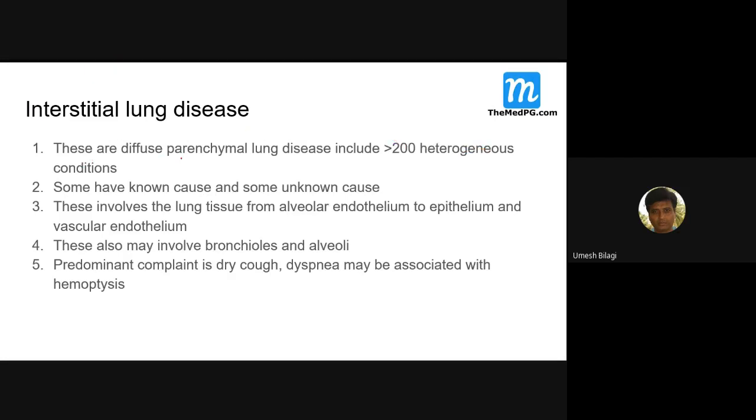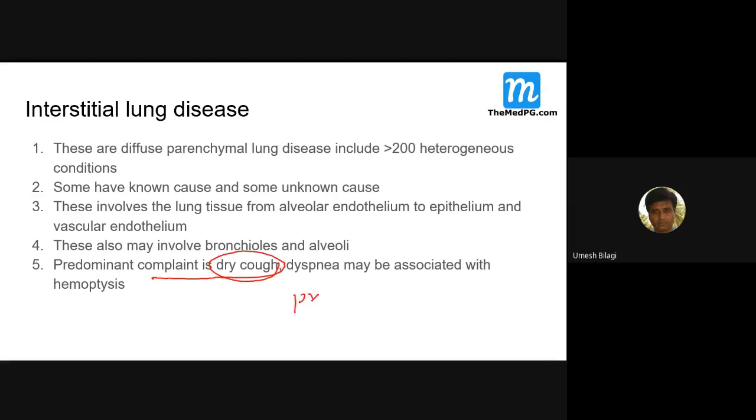So these are the diffuse parenchymal lung diseases. Some have a known cause, some we don't know the cause. When you don't know the cause, you call it idiopathic. So IPF is one of them. These involve the lung tissue from alveolar epithelium to vascular endothelium. Nothing is left inside the lung parenchyma. Even the alveolus can be filled with granuloma. Even the terminal bronchioles and alveoli can be filled with granulation tissue. So that's about this. Predominant complaint, look at this one thing here.